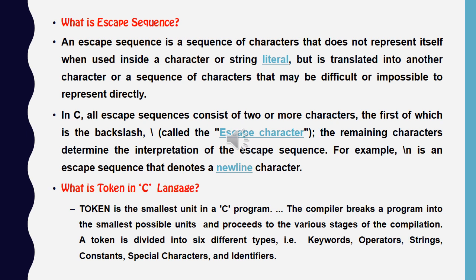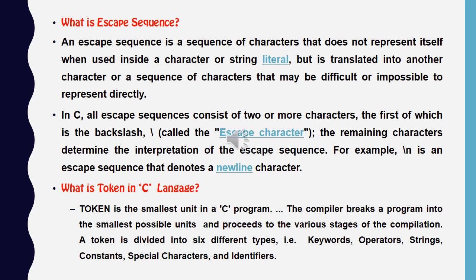In C, all escape sequences consist of two characters. The first character is a slash. The slash doesn't represent itself; it depends on another character which we use with it. Like slash n is for the new line character, slash t is for tab.